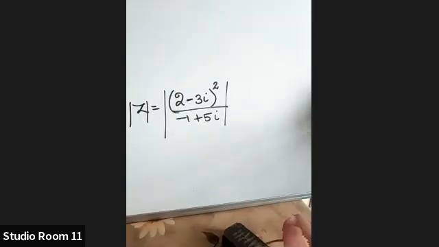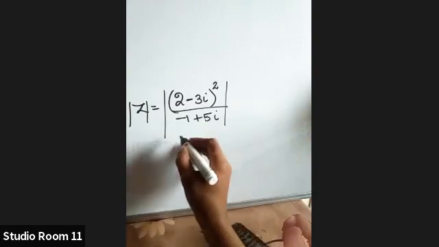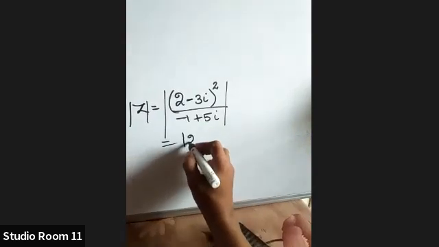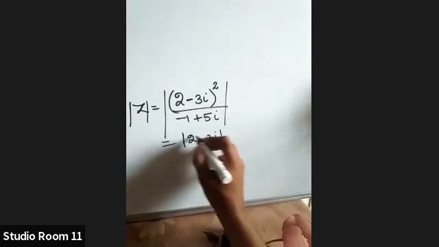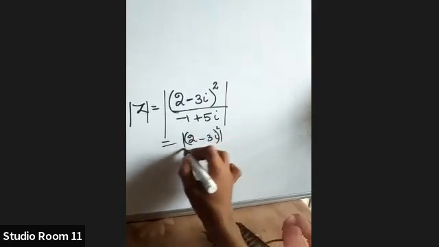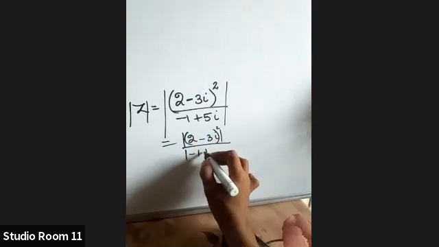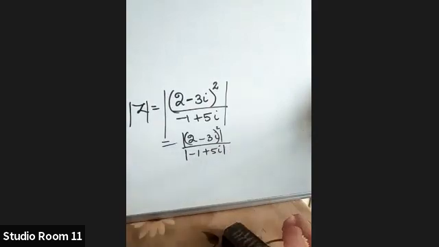What is modulus of Z1 by Z2? What we learned? Modulus of Z1 by modulus of Z2. Yes. So we can write this as modulus of 2 minus 3i square by modulus of minus 1 plus 5i.